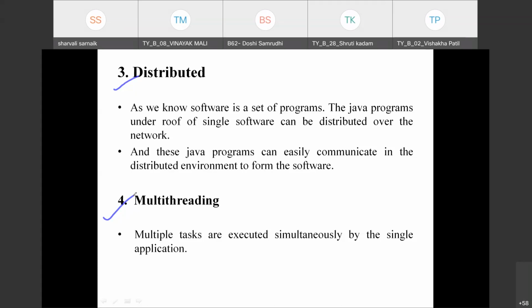See the difference between multitasking and multi-threading. In multitasking, we execute multiple tasks simultaneously by multiple applications. But in multi-threading, multiple tasks are executed simultaneously by a single application.